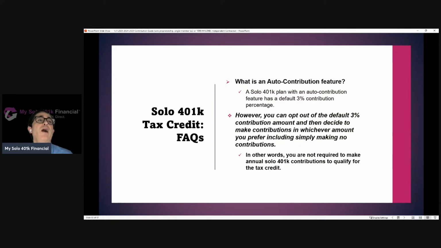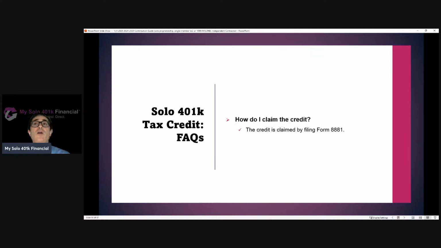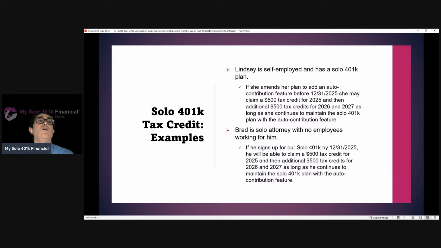Opting out of the default amount will allow the solo 401k participant to make contributions in whichever amount or schedule they prefer, obviously subject to the deadline and the contribution limits. Again, if you have an existing solo 401k plan, it can be upgraded to our plan to include the automatic contribution feature, so the business is now eligible to claim the credit. The credit is claimed by filing Form 8881. We provide a deep dive webinar we hosted with an IRS enrolled agent that goes through step by step how to claim the credit. Let's go through some examples.